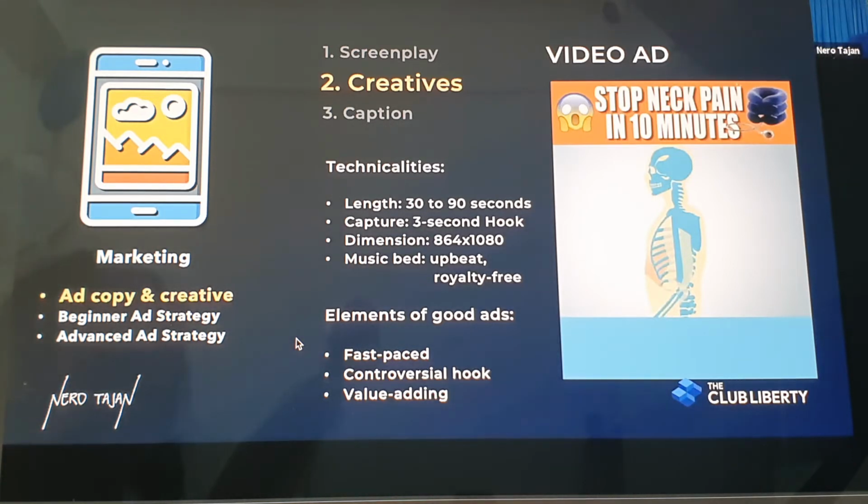But be careful ng policies ni Facebook. If it's too gory, if it's too malicious, you will be banned. There's a high chance you will be banned. Okay? So make sure na your photo is the first 3 seconds. Make sure it's related to your item.